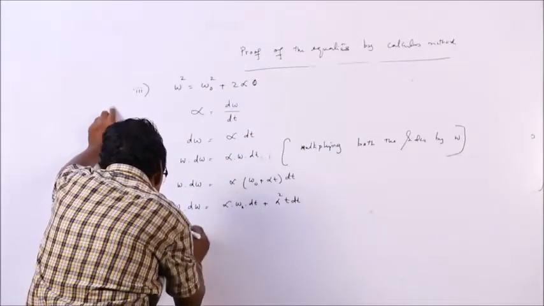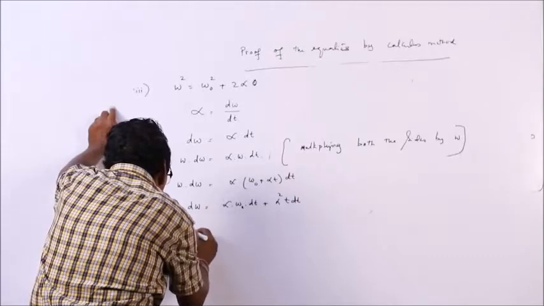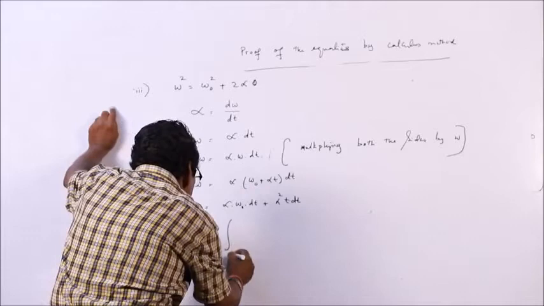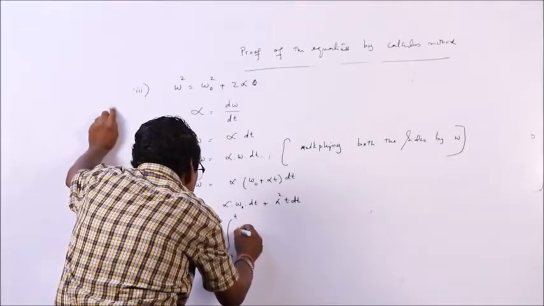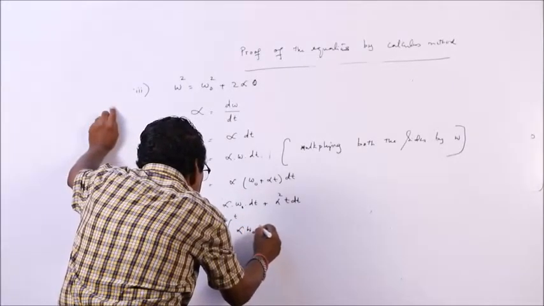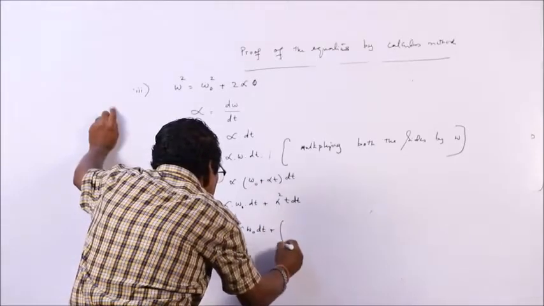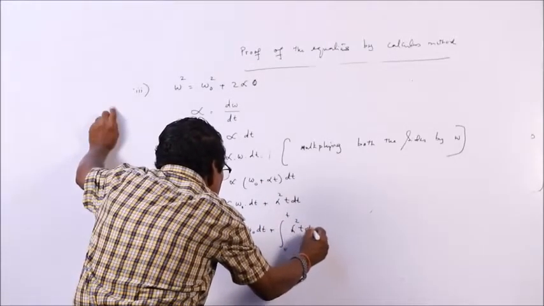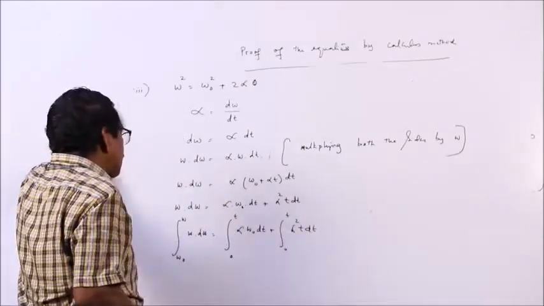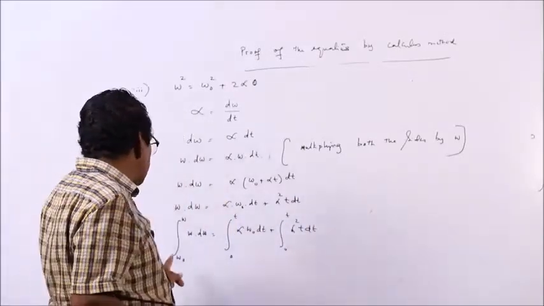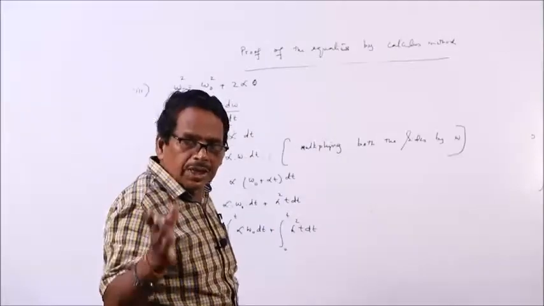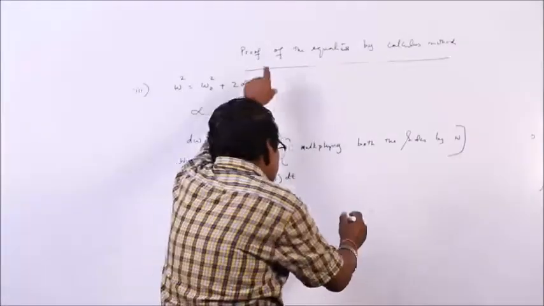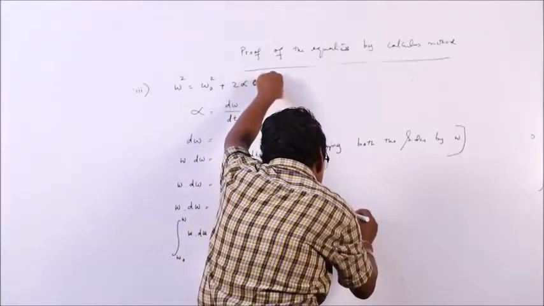Integral from omega 0 to omega of d omega equals integral from 0 to t of alpha omega 0 dt, plus integral from 0 to t of alpha square t dt. Because why do we write it like this? When time is 0, angular velocity is omega 0. When time is t, angular velocity is omega. That is what goes inside the bracket.